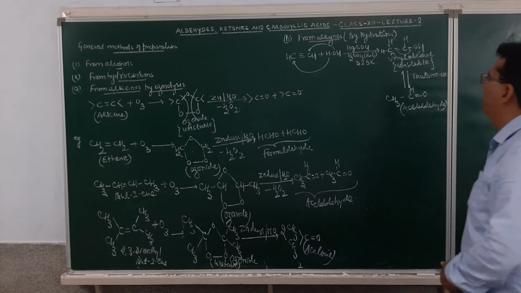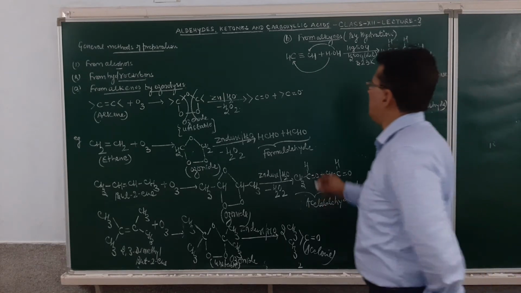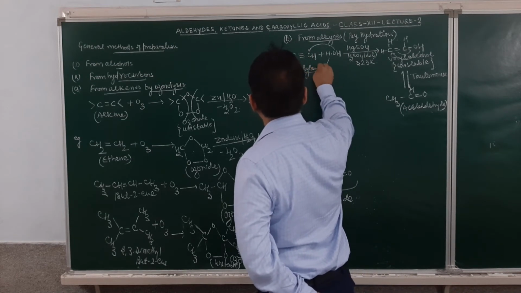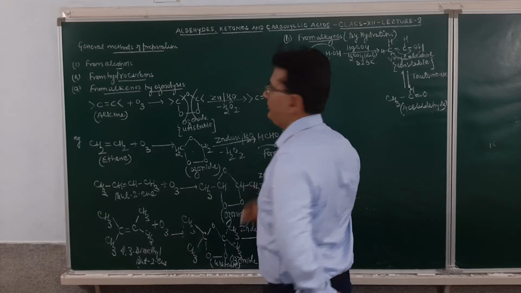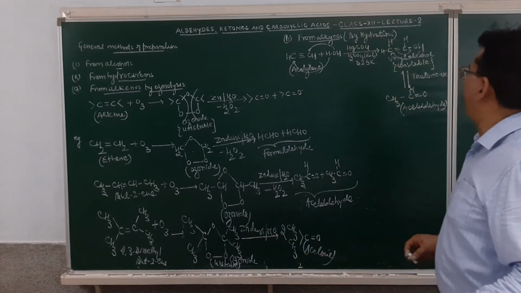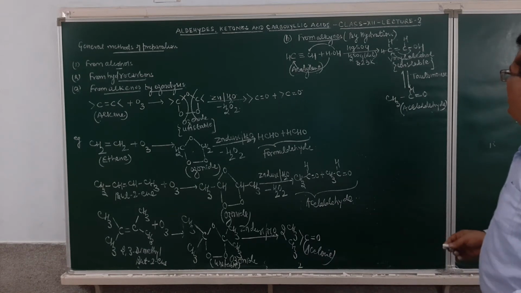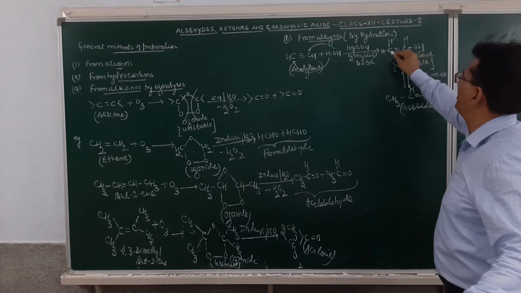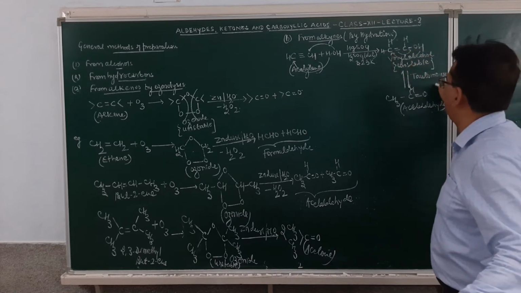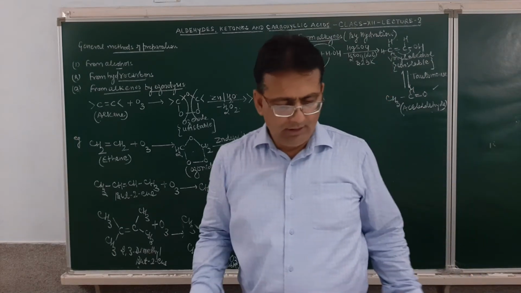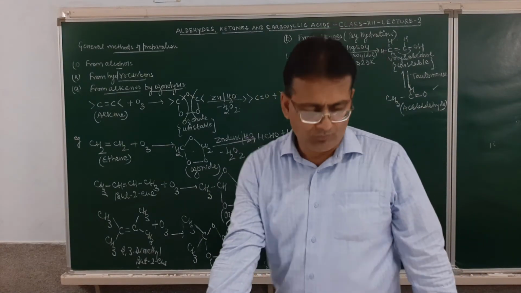Am I clear? So the acetylene molecule, when water is added, will result in the formation of vinyl alcohol, which will undergo the process of tautomerism. There will be a 1,3 migration, H will migrate toward this side, and the product obtained will be acetaldehyde. Is it getting clear or not?